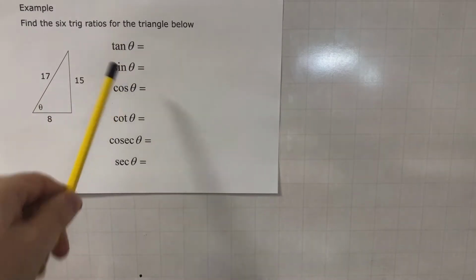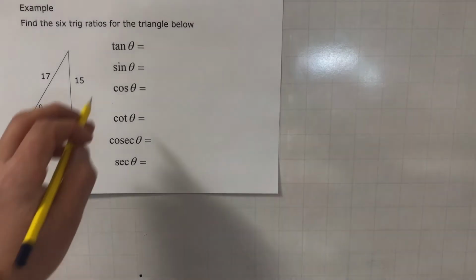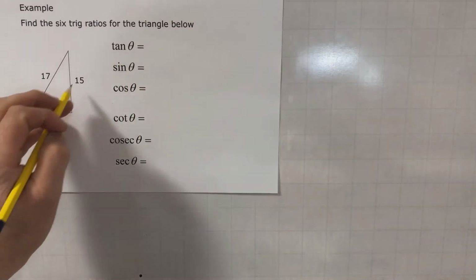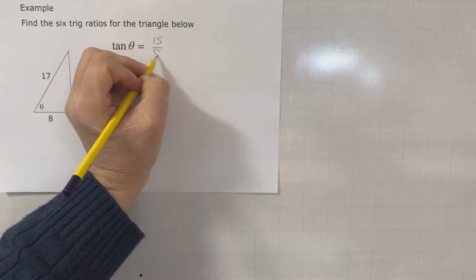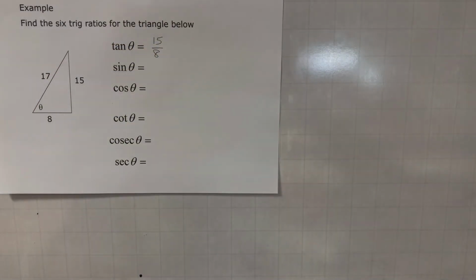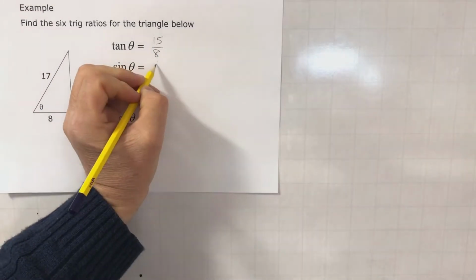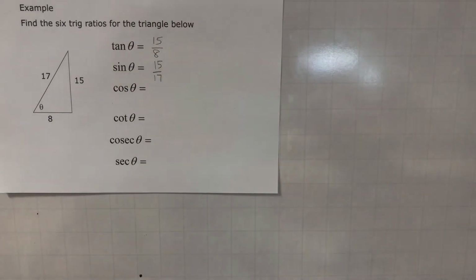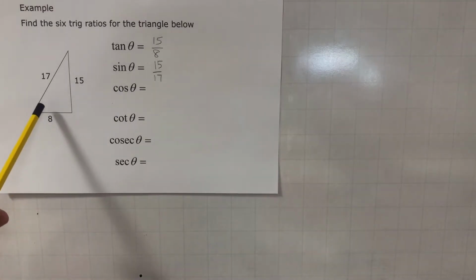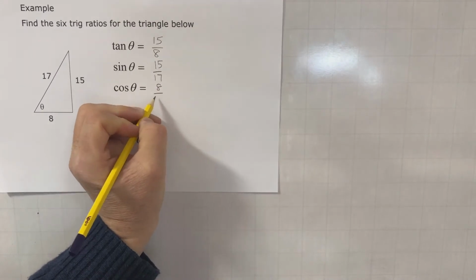We use the Greek letters mainly in A-level mathematics, but you're probably used to them in GCSE anyway. So the tan of theta is the opposite over the adjacent, so that one would be 15 over 8. The sine of theta is the opposite over the hypotenuse, so that would be 15 over 17. And the cosine of theta is the adjacent over the hypotenuse, so that would be 8 over 17.